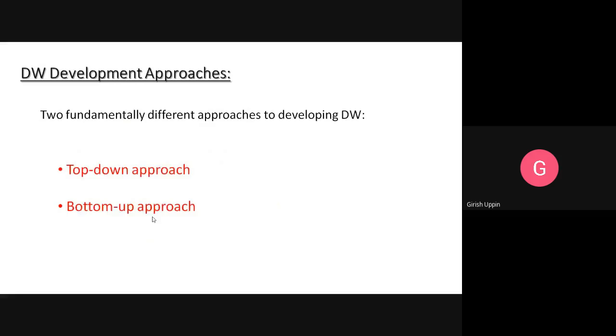A data mart is just one subject or one department or one functional area, whereas an enterprise data warehouse is the complete enterprise, the complete organization. The data mart is used for reporting purposes and getting insights for a particular department.